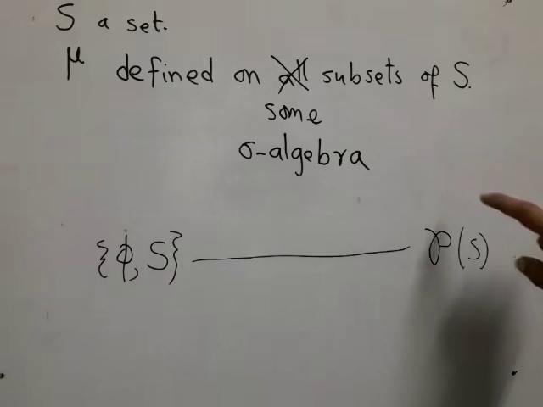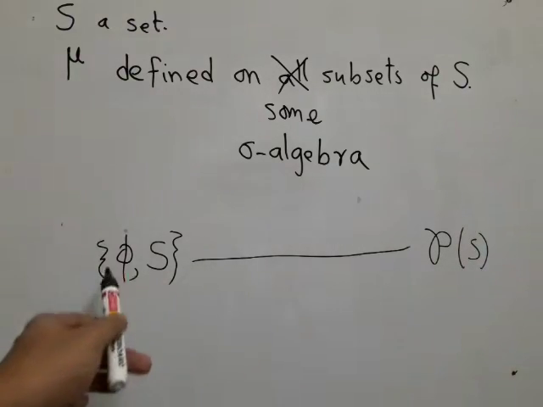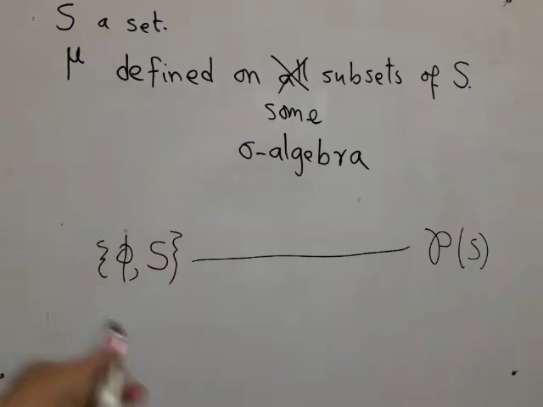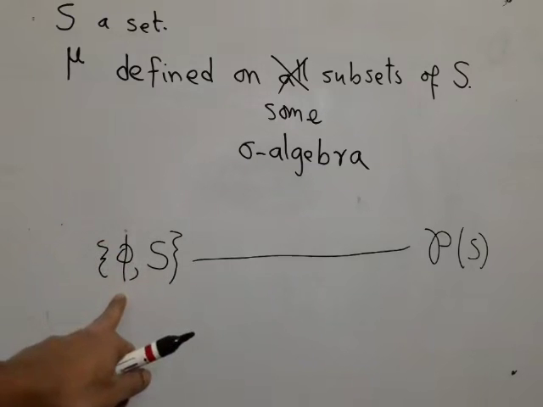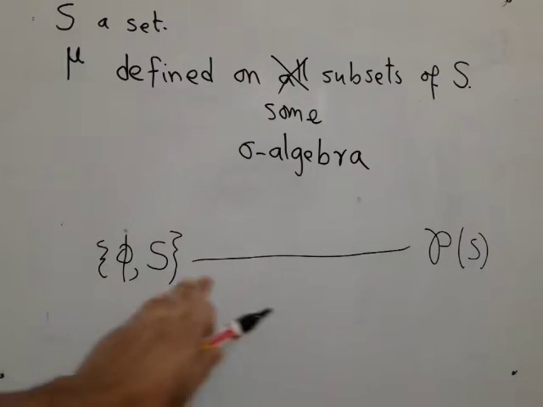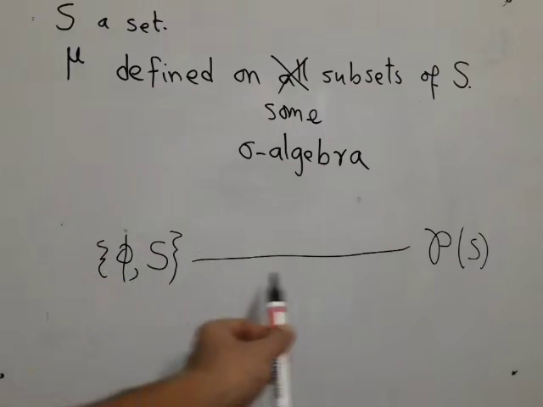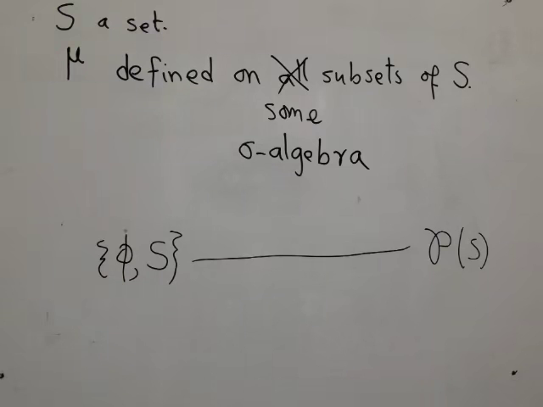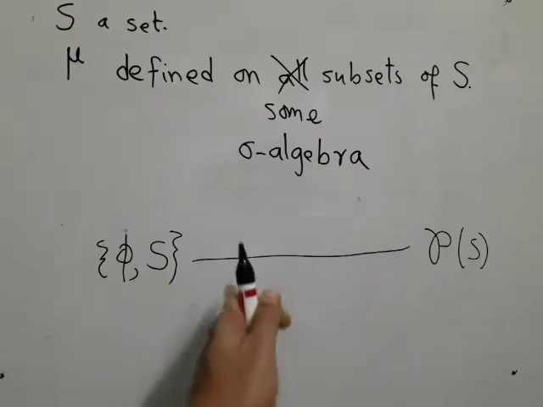We have already seen that this didn't work because it leads to various contradictions. If we go to the other end of the spectrum, then it is truly trivial. You can hardly pose any interesting question in terms of this. Say if you are interested in probabilities, this has probability 0 and this has got 1, nothing in between. So the closer to this you get, the math becomes simpler, but it also becomes less interesting. The closer to that you get, the math becomes more interesting, but eventually you lead into contradiction. So naturally, people try to get hold of some optimal trade-off.